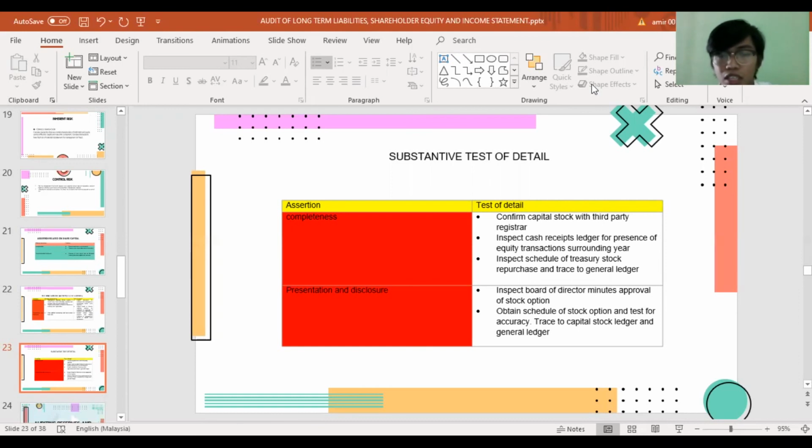Second, for presentation and disclosure, inspect board of directors minutes for approval of stock options, obtain the schedule of stock options and test for accuracy, and trace to the capital stock ledger and general ledger. That's all from me about the auditing of share capital.